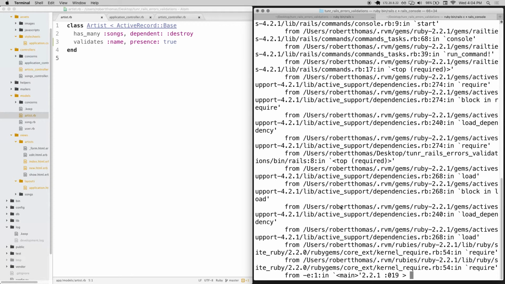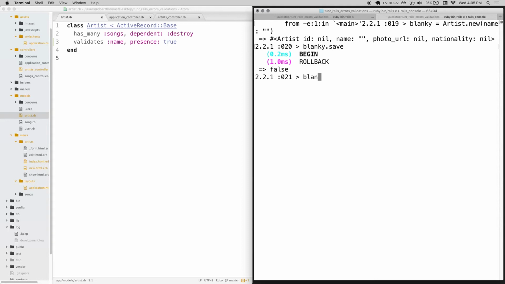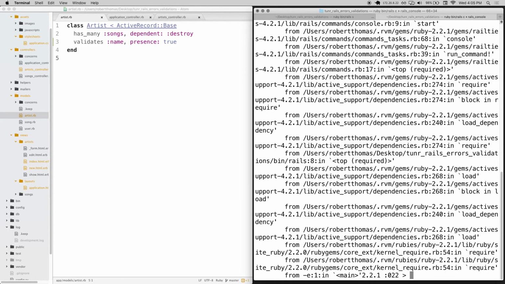So this illustrates the difference between .create and .create with a bang, or .save and .save with a bang. So if I do blanky equals artist.new name, la-di-da, and then I do blanky.save, no problem. If I do blanky.save with a bang, now I get that thing. So the difference between these two things is that doing .save or .create, whatever, without a bang, the error fails silently. Whereas when you do it with a bang, it breaks your app.